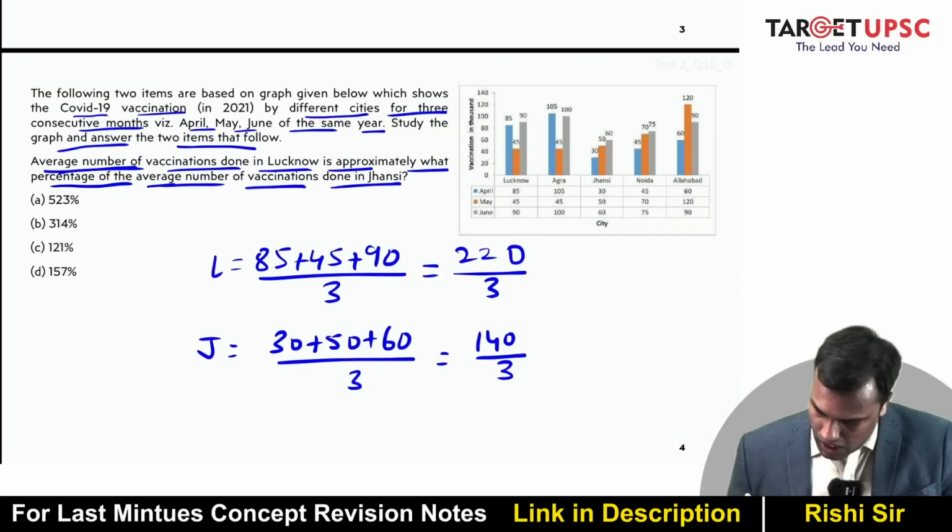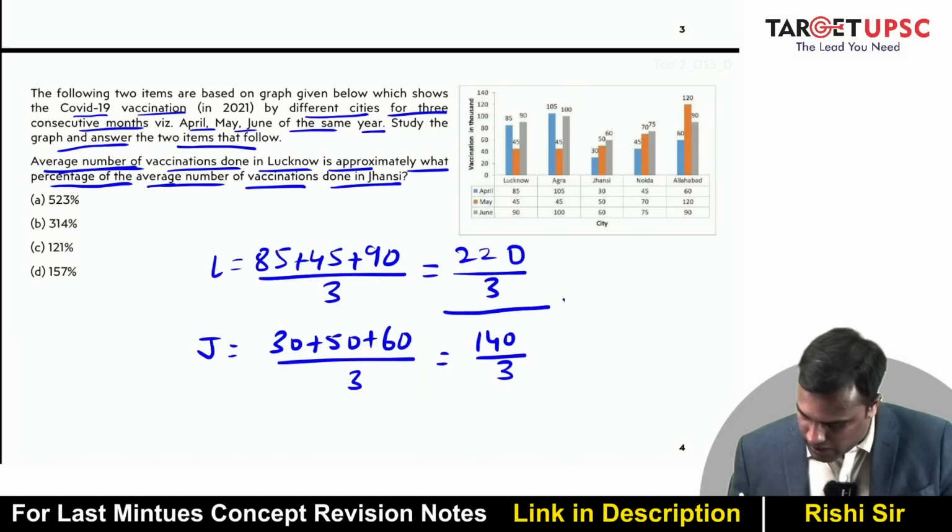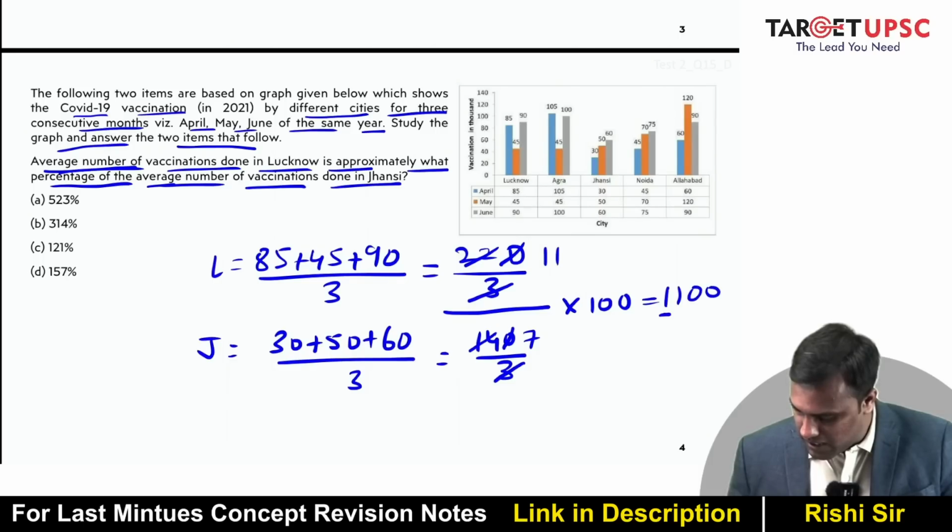Okay, so now I have to take Lucknow as a percentage of Jhansi. So I'll divide this and multiply by 100. This 3 gone, 0 is gone. So this comes out to be 11 by 7. So my answer is 1100 by 7.